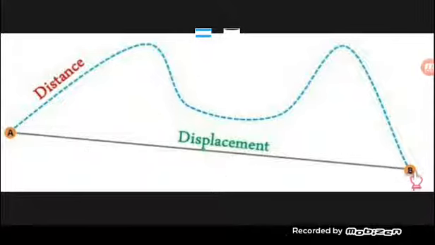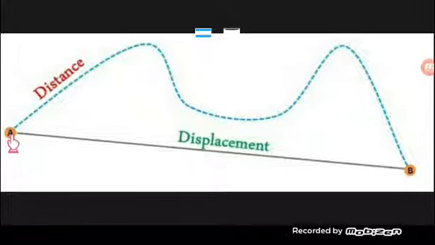Lakini pia displacement yenyewe tunaconsider direction ya kile kitu pale kilipo muda huo kutoka pale kilipoanzia. Kwa hiyo kitu kinakwenda kikamove like this one, halafu mwisho wa siku kama kitarudi at point A, ina maana tukisema tupime displacement, maana yake tunapima pale kilipoanzia na pale kilipo muda huo.